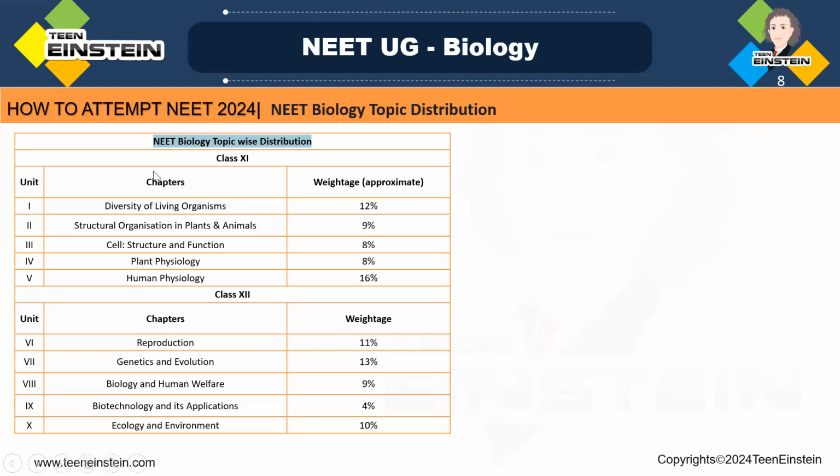So here I'm saying from the biology, the topic-wise distribution, diversity of living organism, that is having 12% weightage in the NEET examination. Then structural organization in plants and animals is having 9%, cell structure and function 8%, plant physiology 8%, human physiology 16%.